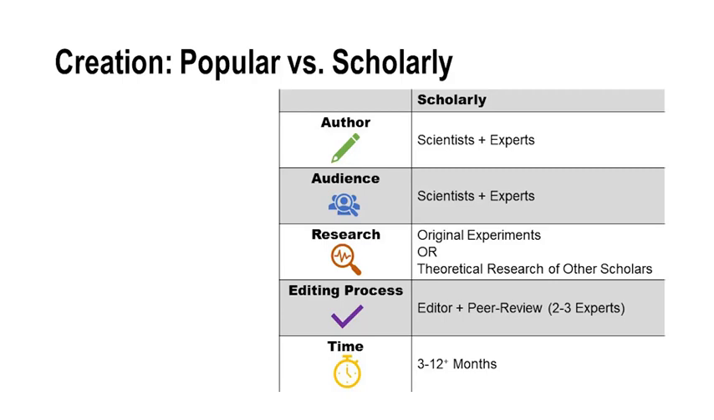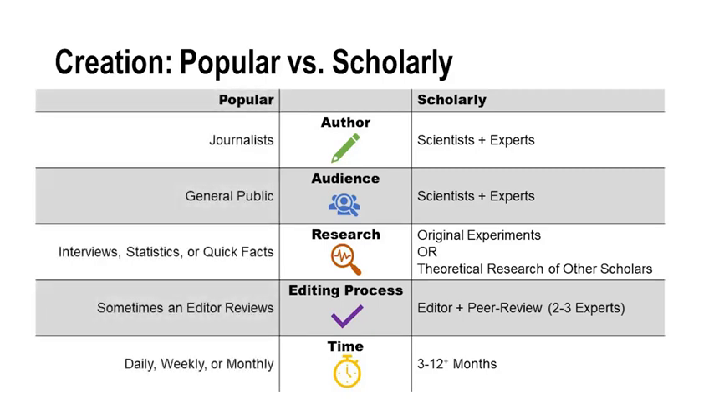Scholarly sources are often written by experts and scientists for other experts and scientists. You can tell their audience by the specialized language they use when they write. To write the article, they often conduct original research, collecting data and evidence through various research methods, or building off of the theoretical research of other scholars and presenting it to colleagues for the first time through this publication. The article is often reviewed by an editor, editorial board, and oftentimes it's peer-reviewed by 2 to 3 other experts in the field before it's published. Publications can be produced quarterly, biannually, or annually because the whole process takes several months to research, write, and review.